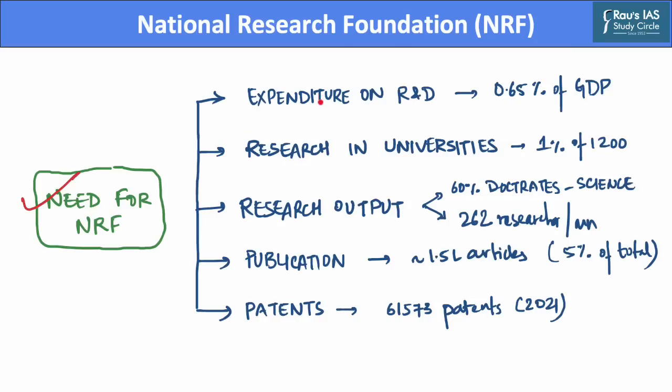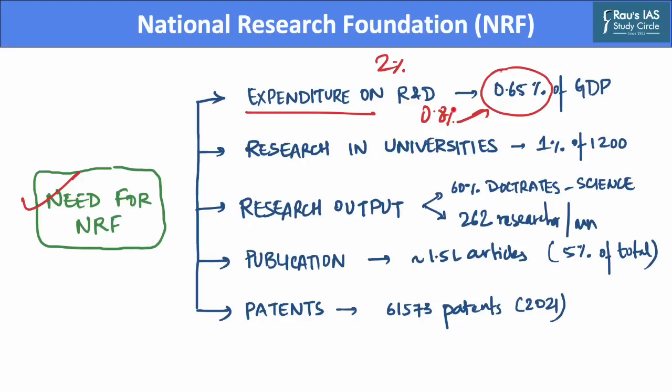Currently, the expenditure on research and development in the country is 0.65%. Now, the government has a stated objective that it wants to allocate at least 2% of its GDP for research and development. However, not only has this objective not been met, the expenditure on research has gone down from about 0.8% at the start of 2011 to 0.65% currently.